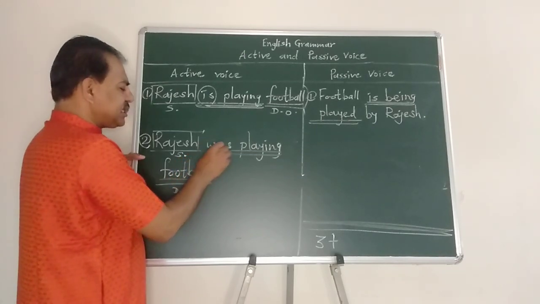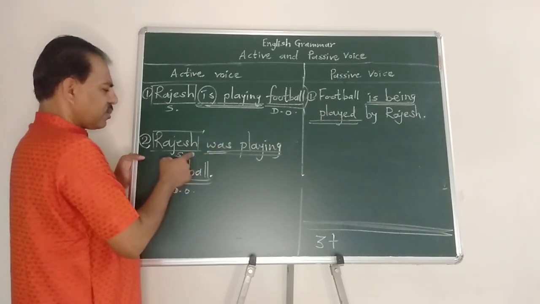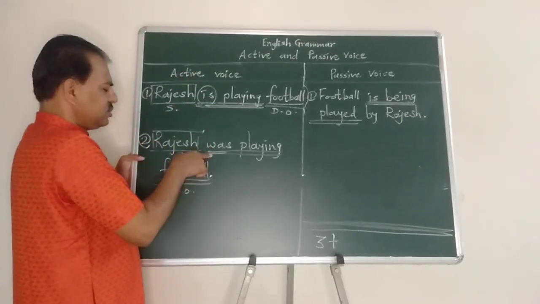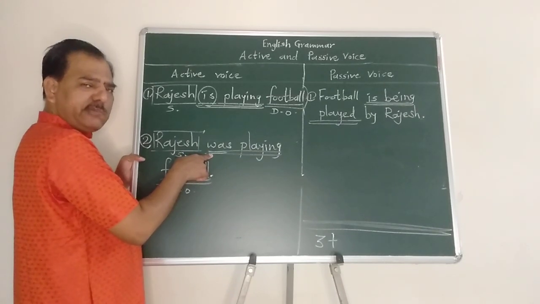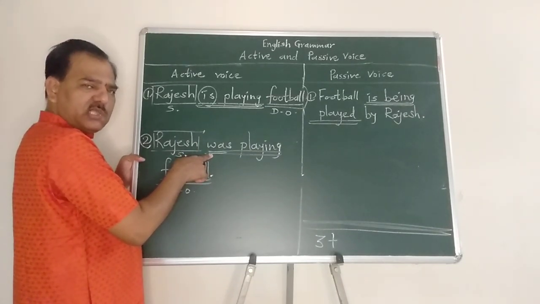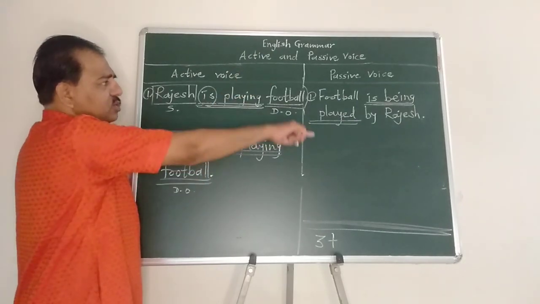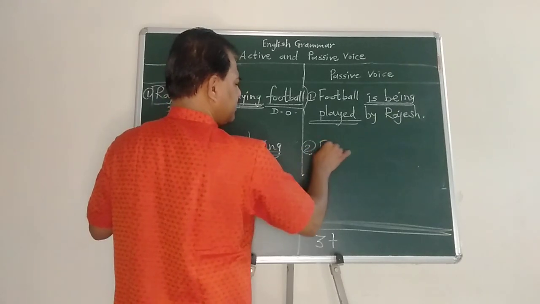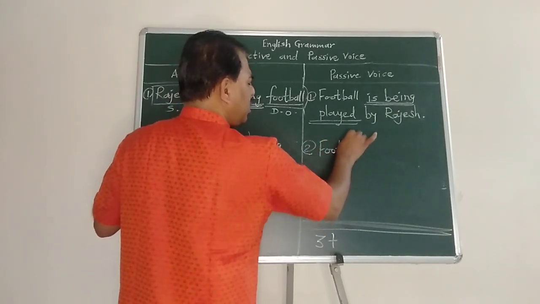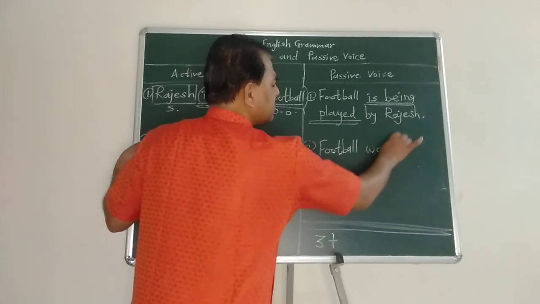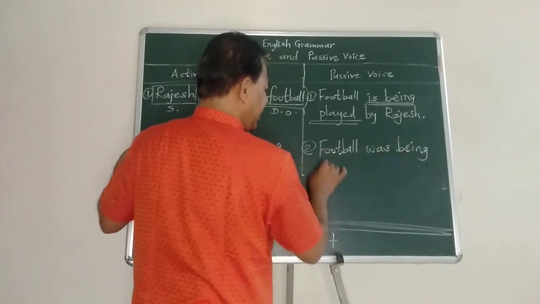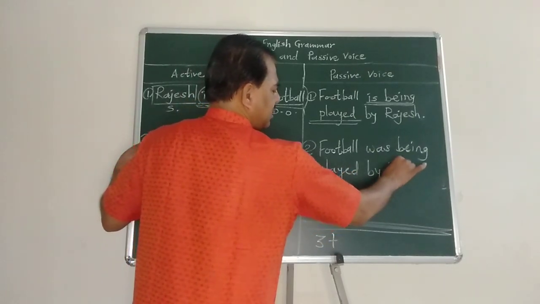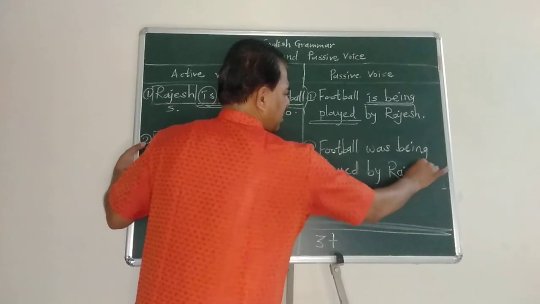So for an incomplete action in the past, when you want to say it with the subject in action, we need to use active voice in this way. And for an incomplete action in the past, with the focus on the action, we need to use passive voice. So how? Football was being played by Rajesh.